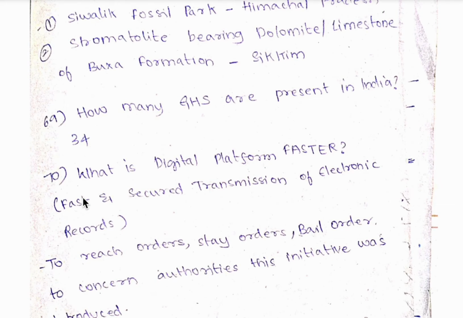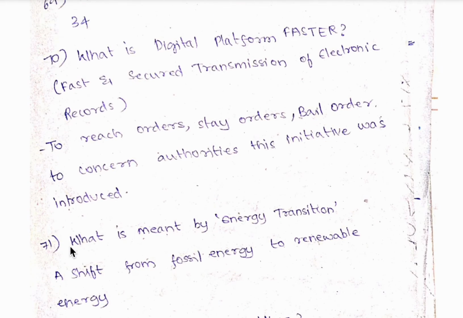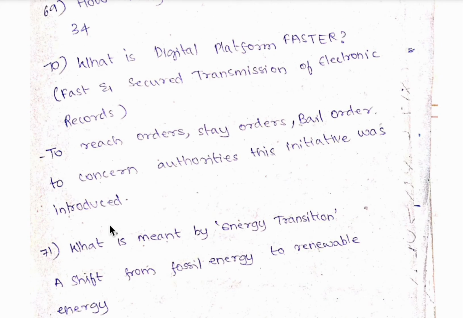70th question, what is digital platform FASTER? FASTER means fast and secured transmission of electronic records. So its main objective is to reach orders, stay orders, bail orders to concerned authorities. So this initiative was introduced for such activities. These initiatives were introduced for faster transmission of these orders, stay orders, bail orders to concerned authorities.